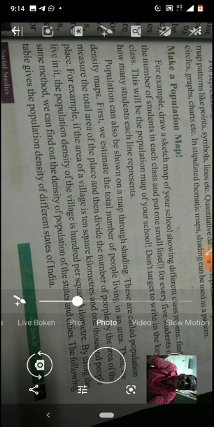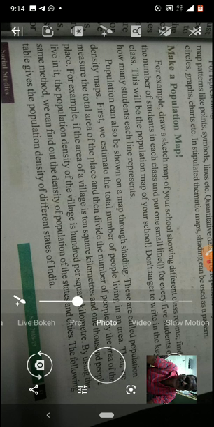Not dead bodies. Dead bodies are dead bodies only. Population means who are alive. Alive means who are able to speak, who are able to talk, who are able to do their work. Deaf and dumb also, those who have life, they are called population. Yes, children. And how to make population maps, that is the thing.